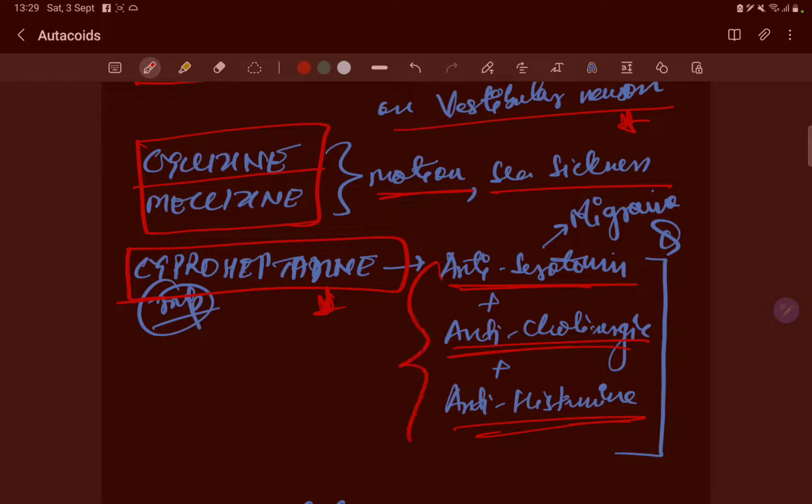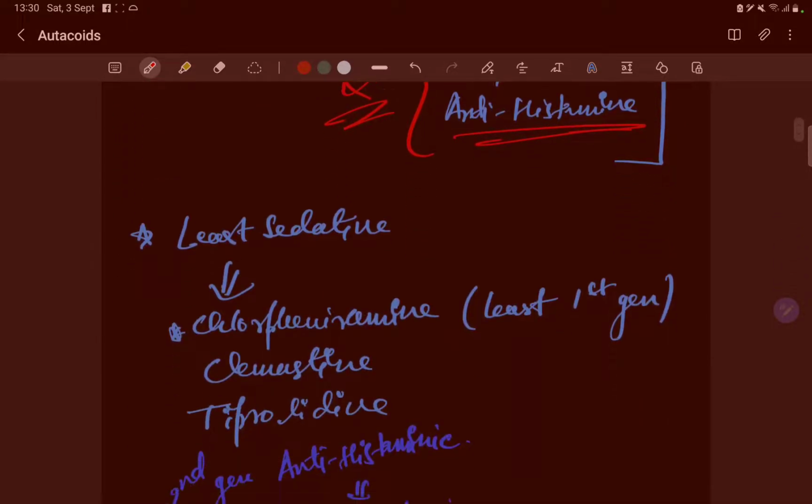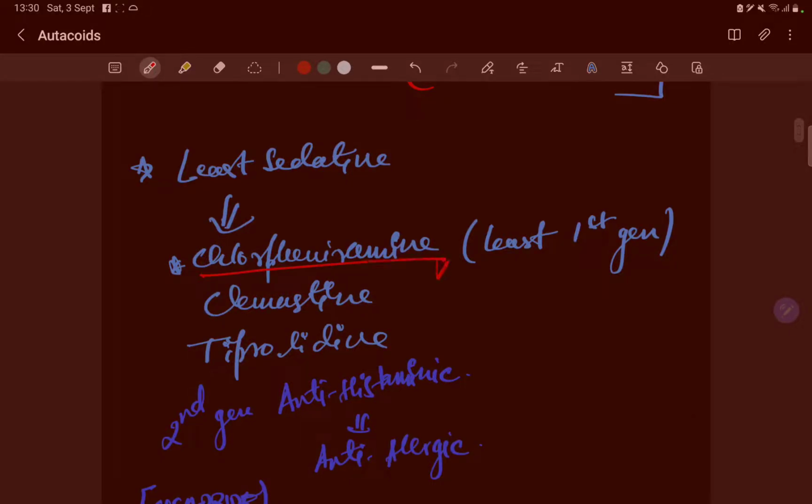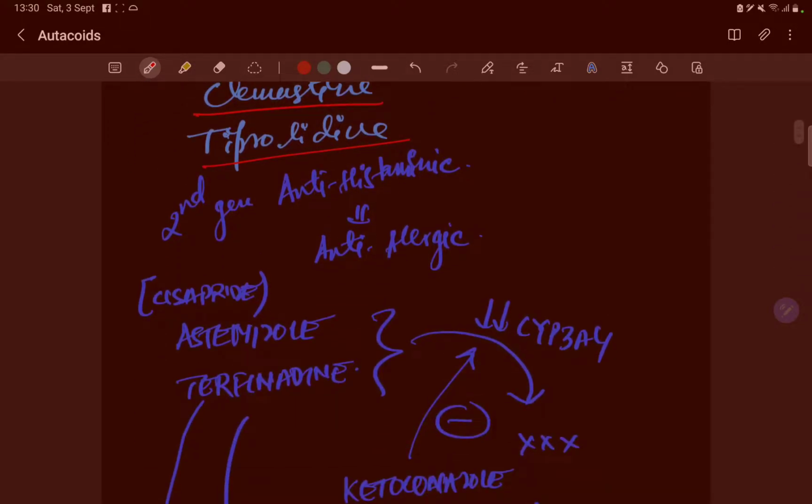So it is a single drug acting on all three systems: serotonin, the cholinergic system, as well as the histaminic system. It's used in migraine, and it is a very important drug. The least sedative first generation are chlorpheniramine, clemastine and triprolidine.